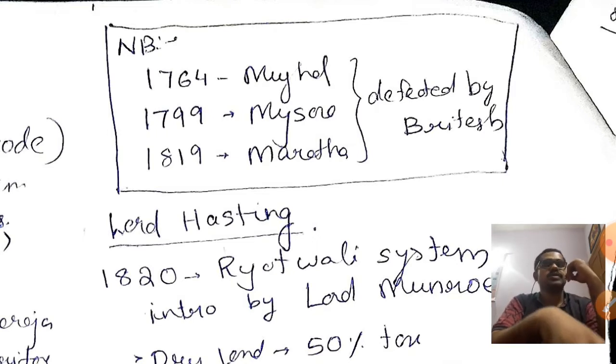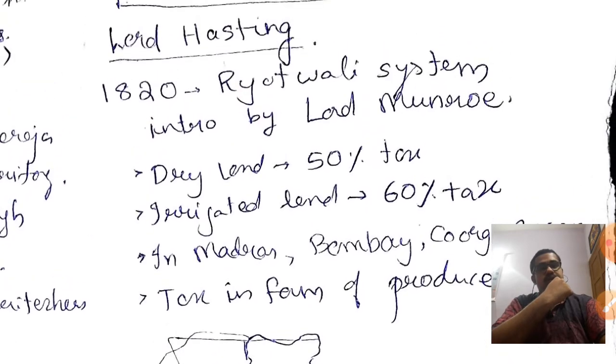Now the British need some more territories like the Burma region, the Sikh region, etc. Next, the Governor General of Bengal, Lord Hastings, is coming. The important contribution of Lord Hastings is that in 1820 the Ryotwari system was introduced, and the important person behind this introduction was Thomas Munro.